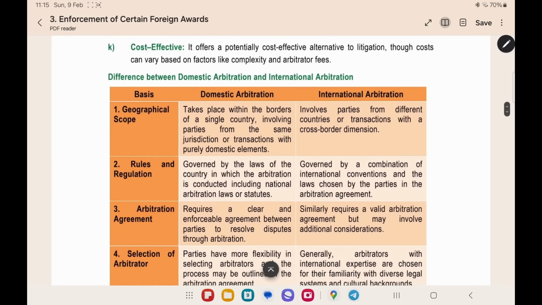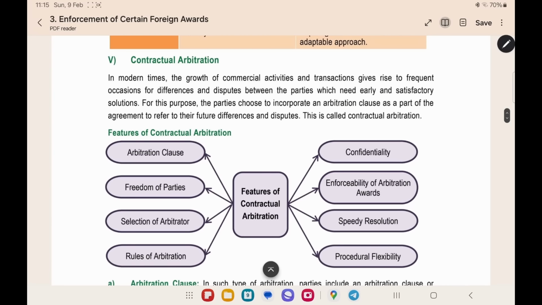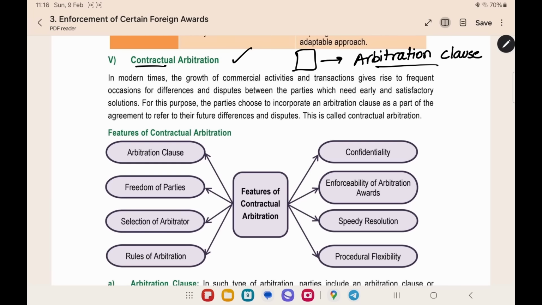Now, as the same, we have given the domestic arbitration and international arbitration difference. This you can read by yourselves. The next thing is contractual arbitration. In this, the main thing is, before the dispute arises, when signing the main contract itself, they will also have an arbitration clause. This is the contractual arbitration. By this, what they are saying is, while signing the main contract itself, you have an arbitration contract also. That is why the name is contractual arbitration. Here, the parties choose to incorporate an arbitration clause. This is called contractual arbitration.